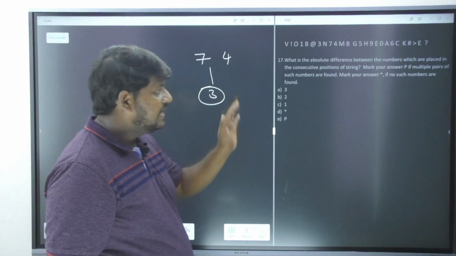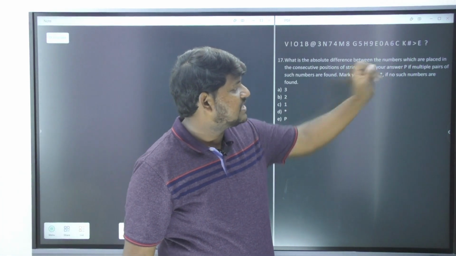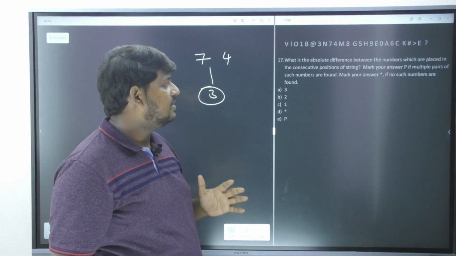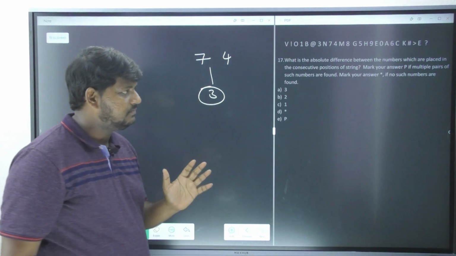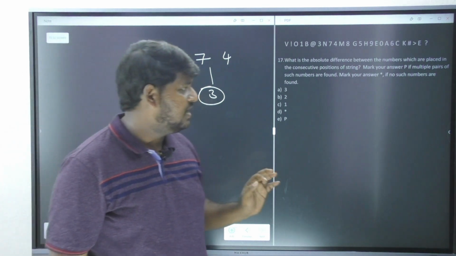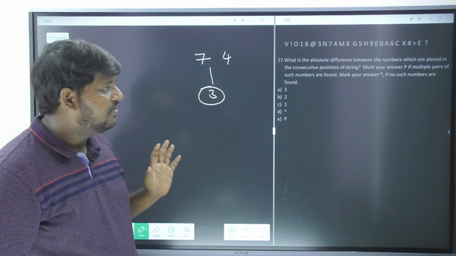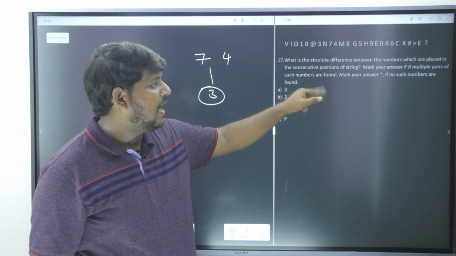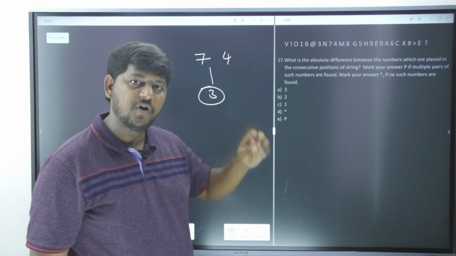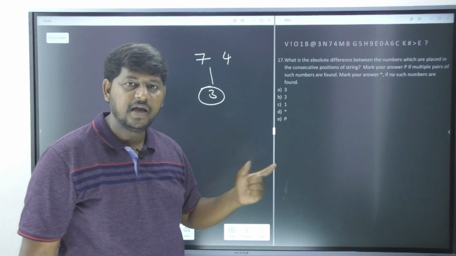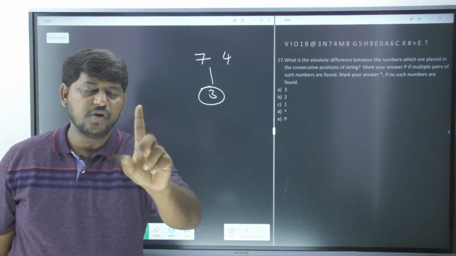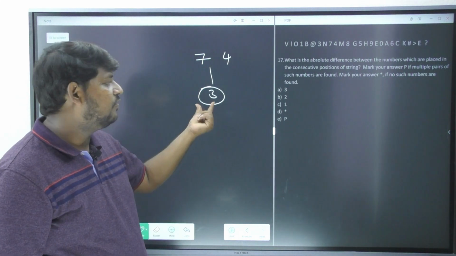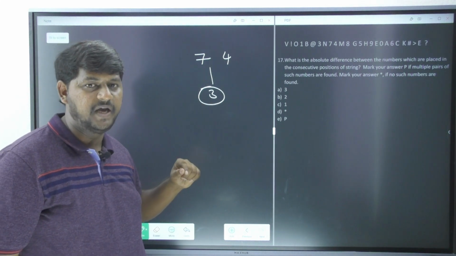That is 3. He is clearly saying, mark your answer as P if multiple such pairs of numbers are found. Mark your answer as star if no such numbers are found. If multiple are there, P. If zero are there, star. Then what if you are receiving only 1? Then you have to go with the number we received as my answer.